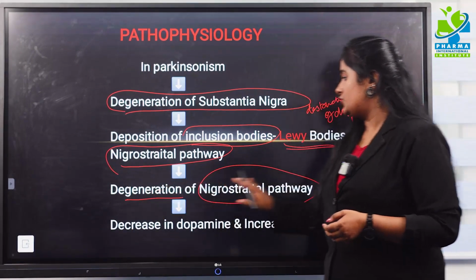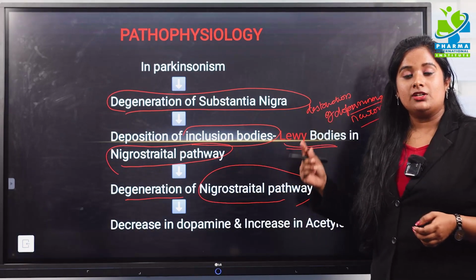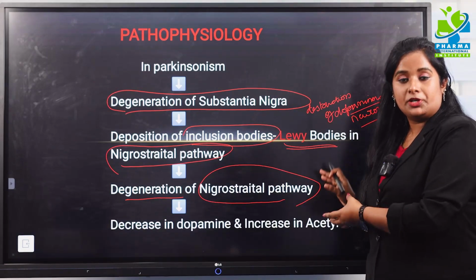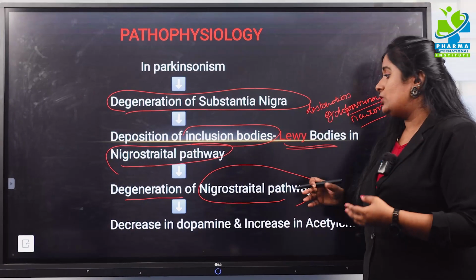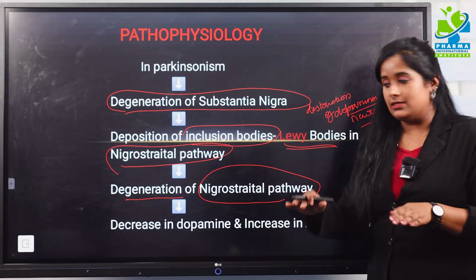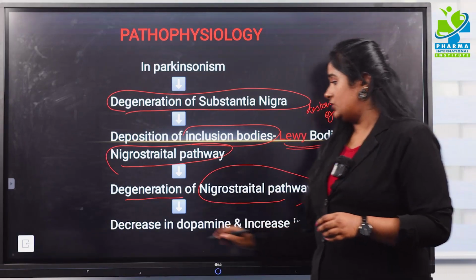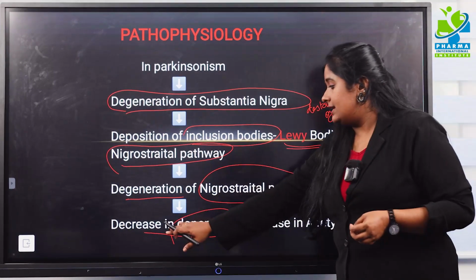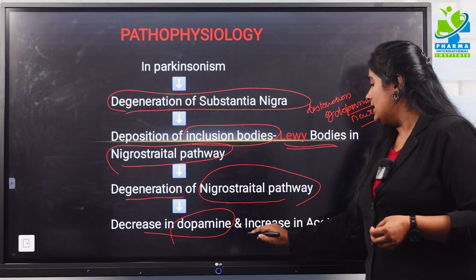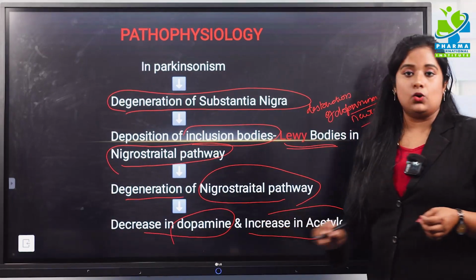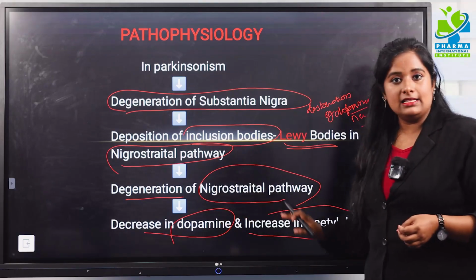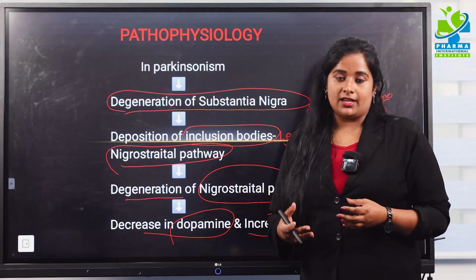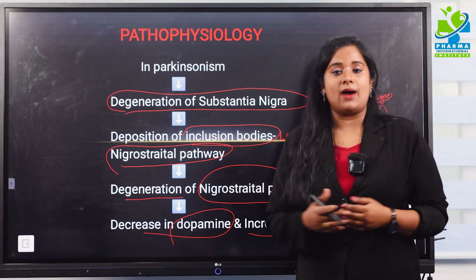So there is a degeneration of the dopaminergic neurons, which cannot produce an adequate amount of dopamine. Since there is a destruction of the dopaminergic pathway, these neurons will not produce the dopamine which is required for the balance. Because of this degeneration, there is a decrease in the dopamine level in the brain. Since there is a decrease in dopamine level, what will happen? There will be an increased level of acetylcholine. So there is an imbalance created between both these neurotransmitters. This contributes to the symptoms of Parkinsonism and thus it leads to Parkinson disease.